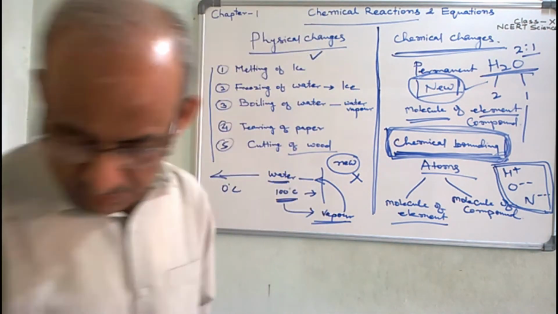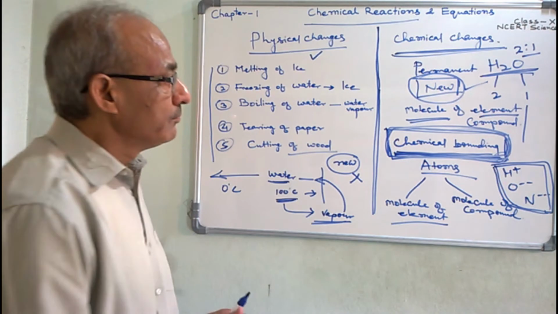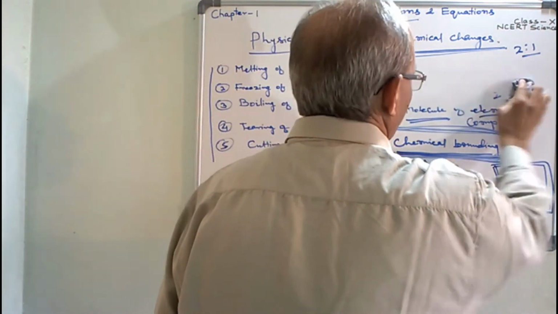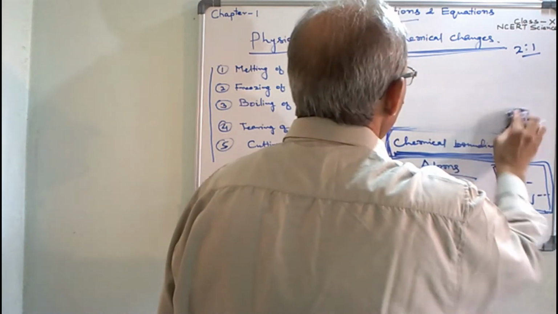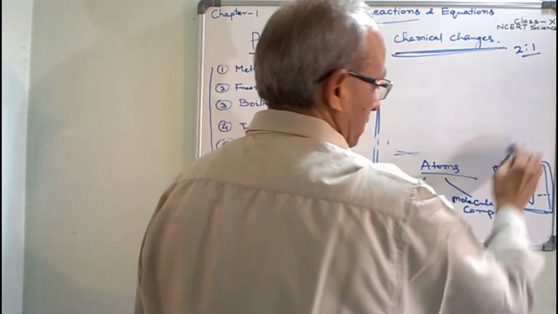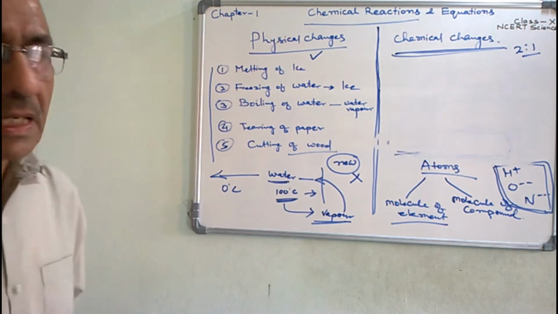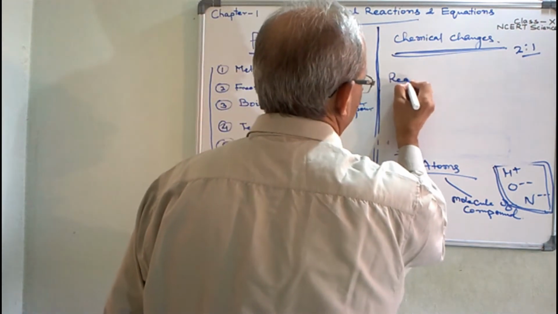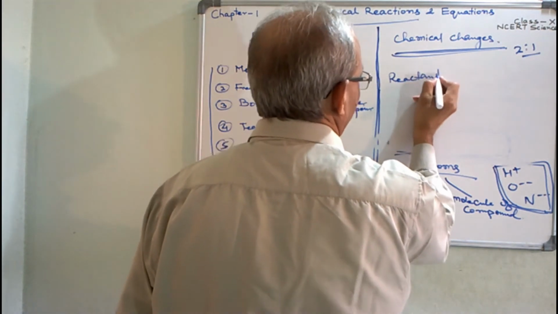Now we will understand the substances which participate in the chemical change or chemical reactions are called reactants.